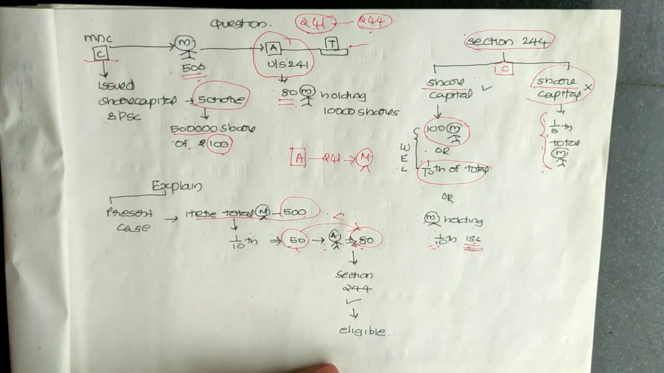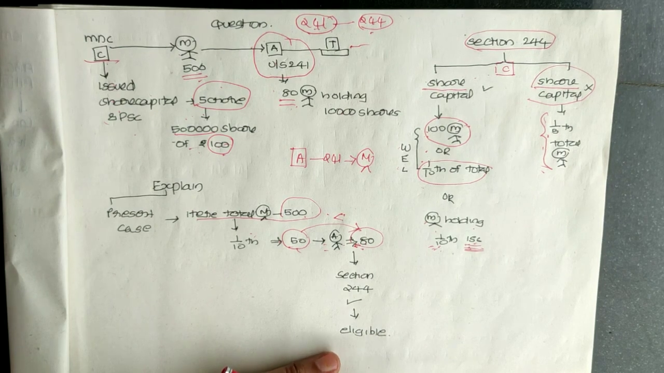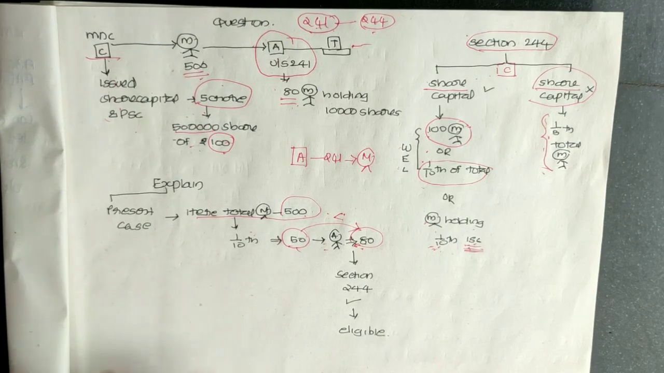So the application under section 241 made by the members of MNC company is valid, as the members are eligible to file an application under section 241. That is the essence of this question.